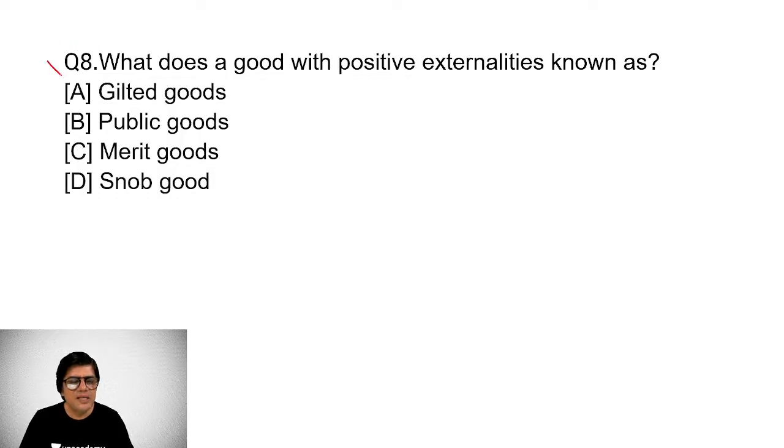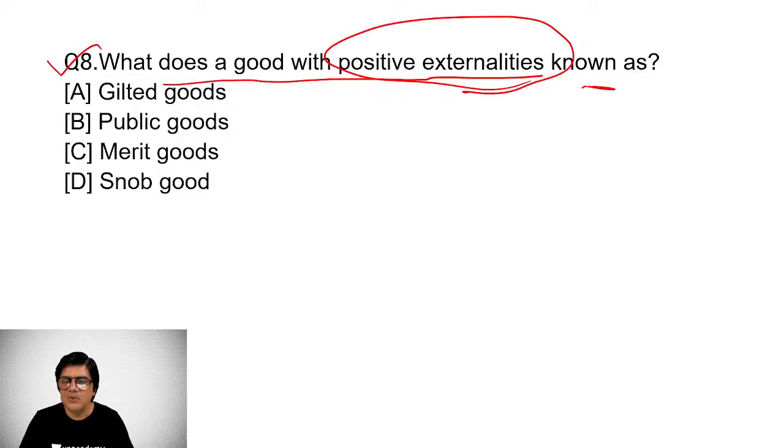Now, question number 8 is, what is a good with positive externalities known as? Now, this is an important question, particularly keeping in mind the present emphasis of the government. What is a good? An economic good with positive externalities is known as jilted goods, public goods, merit goods, or snob goods. So obviously it is a merit good.